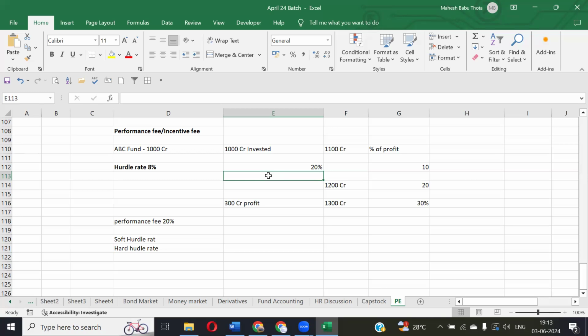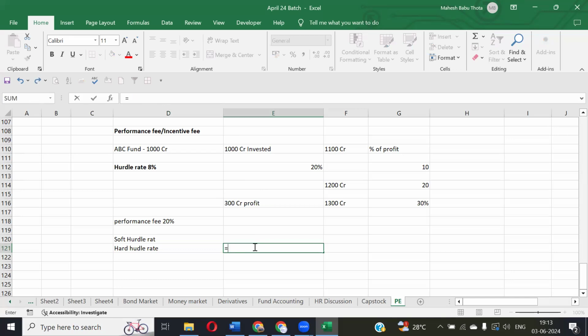Is everyone understanding? This is a little confusing. In the hard hurdle rate, up to the mark, what is the mark? 20%, right? Up to the 20% of profit, it is all applicable to limited partners only, to the investors only. Here we have achieved 300 crores, but we will give you 20% on only 100 crores, because only 100 crores is more than the hurdle rate percentage, right? So on this 100 crores only, 20% profit will be given to the investors. That is called hard hurdle rate.